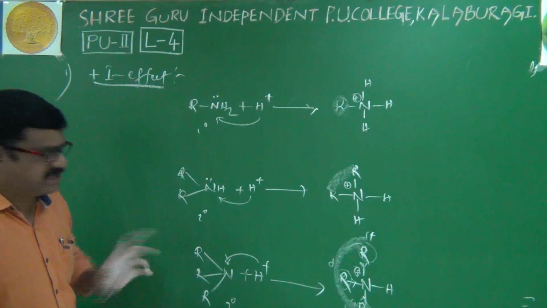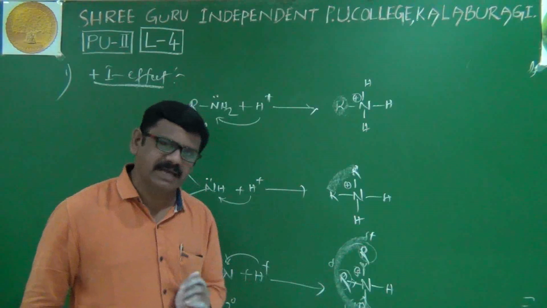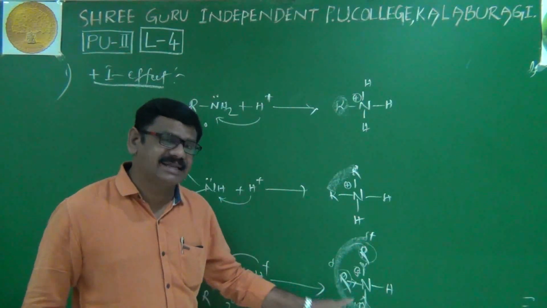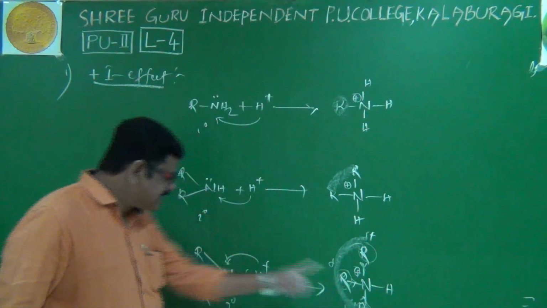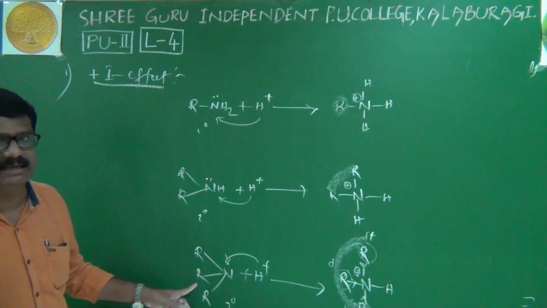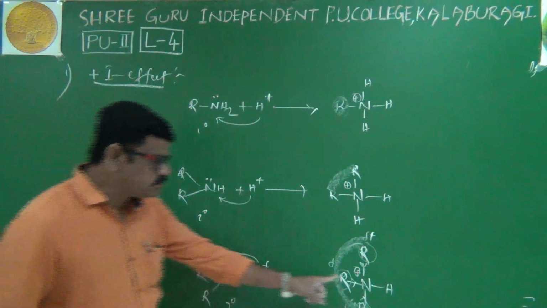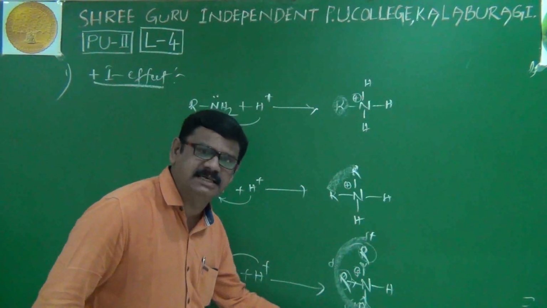That's it. If you compare this ammonium cation, this ammonium cation, this ammonium cation, the tertiary related ammonium cation is more stable. That's why its corresponding amine will be more basic in nature. Why is it more stable? Because here the positive charge is delocalizing.